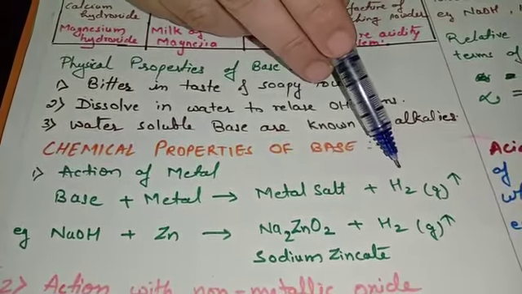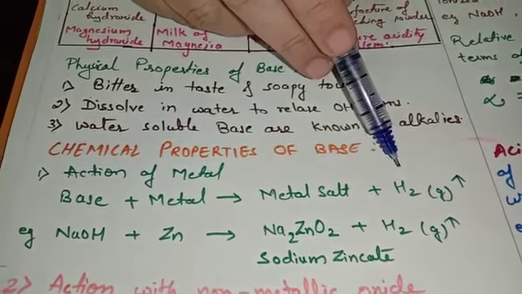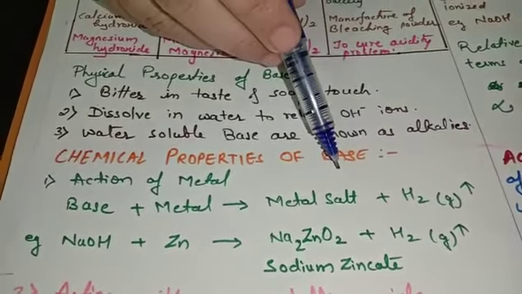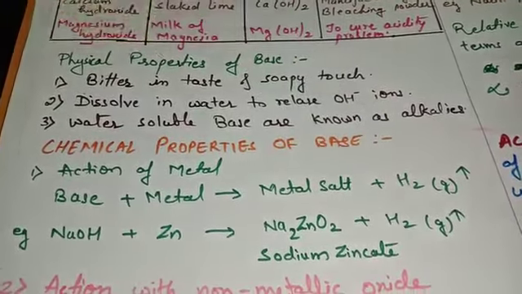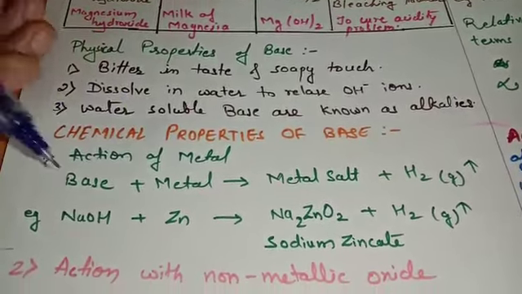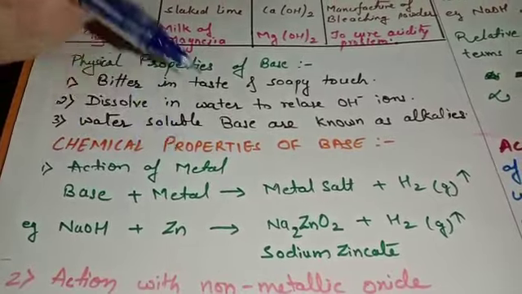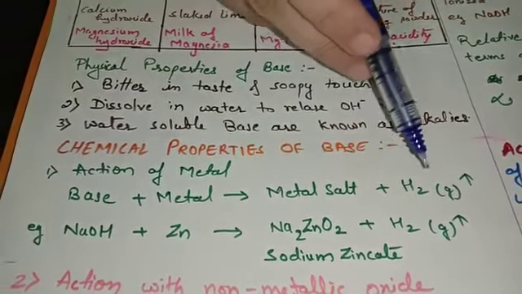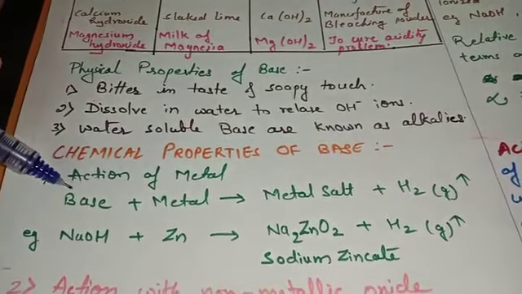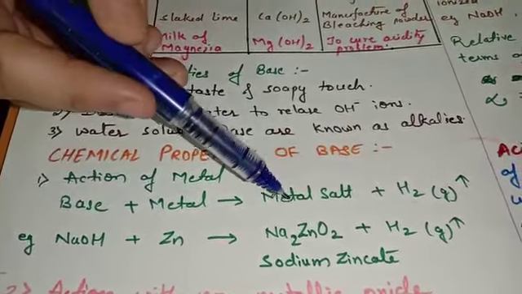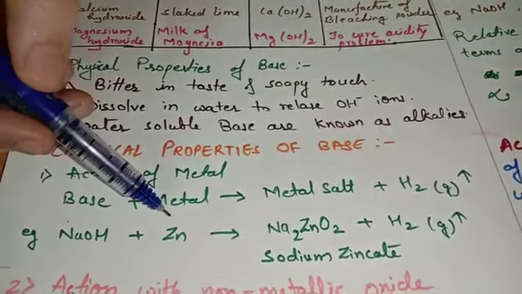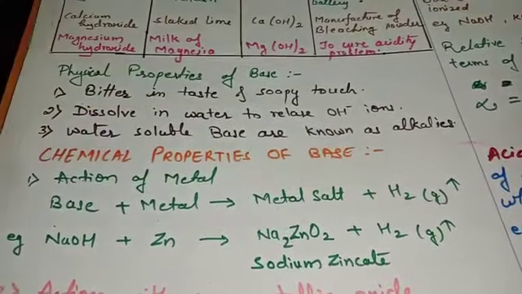When you will come to the school, we are going to do one experiment. We are going to take out a test tube where we are going to add a metal like zinc and we are going to pour sodium hydroxide solution. When we are going to heat it, we can see that a gas evolves. As the gas evolves, we are going to keep a burning paper near the mouth of the test tube and it produces pop sound. So that pop sound is the characteristic feature of hydrogen gas. So whenever any of the base react with any of the metal, they will produce metal salt as well as hydrogen gas. For example, sodium hydroxide reacts with zinc to form sodium zincate plus hydrogen gas.